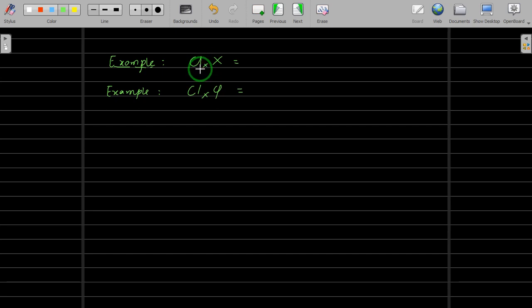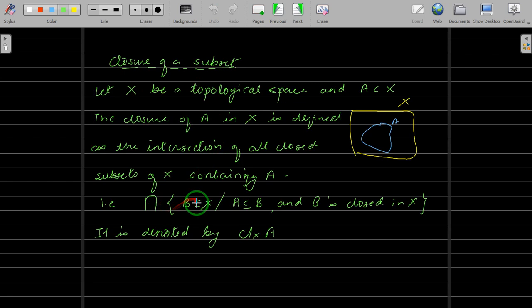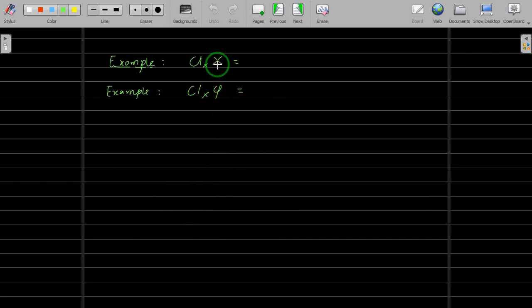So here you have to take the intersection of all those closed subsets which contain X, because here you are finding the closure of X. The only subset which contains X is X itself, because X is the universal set now, and of course you know that X is also closed.